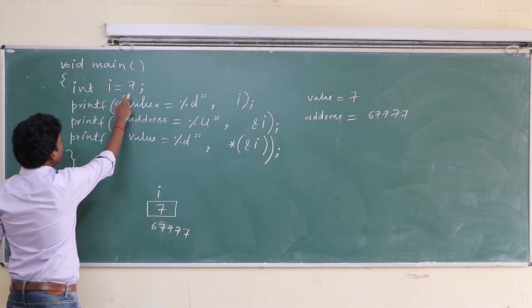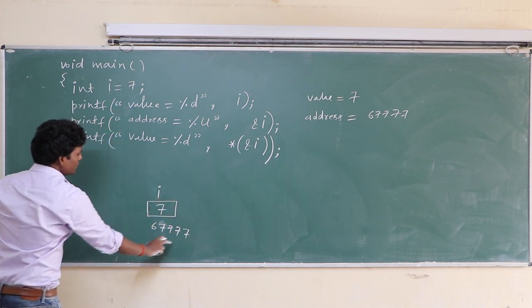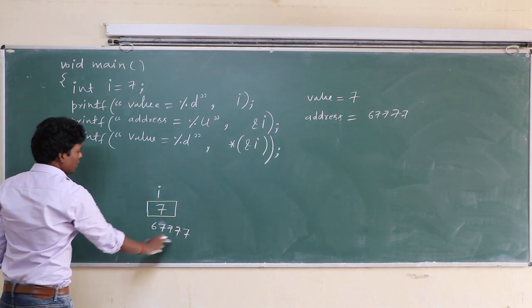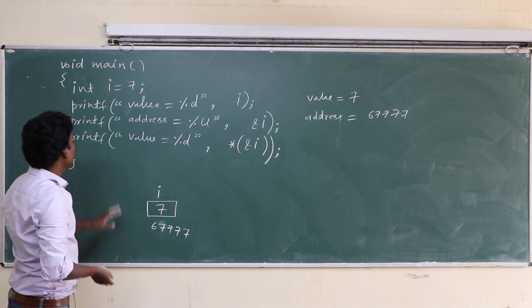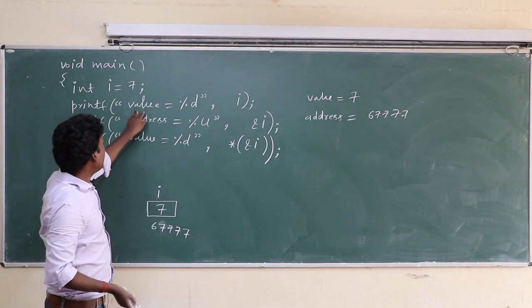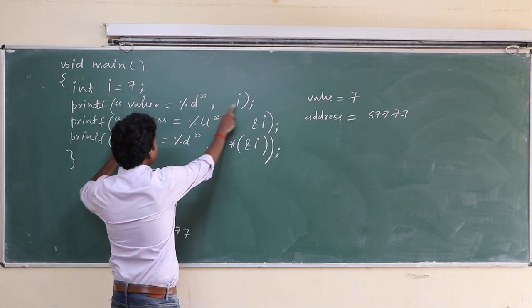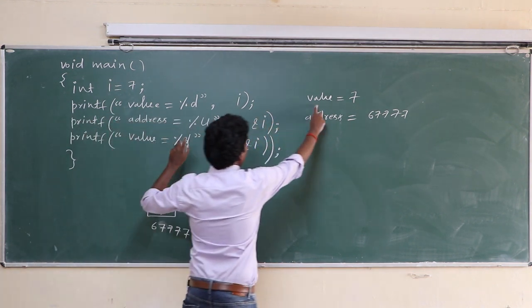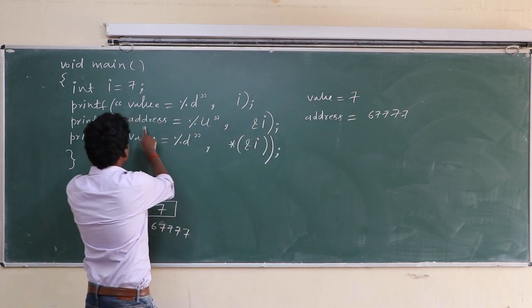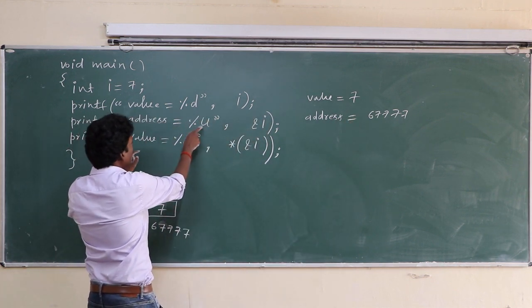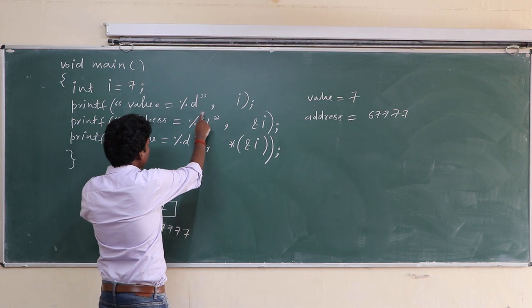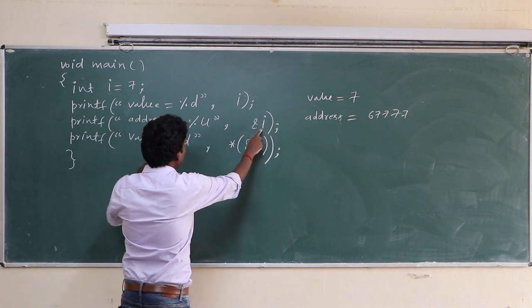So when you declare this, this information will be reflected. In printf, value equal to, in place of %d, this will be printed, so value equal to 7. In the next printf, address equal to %u, so in place of %u, the address of i will be printed.